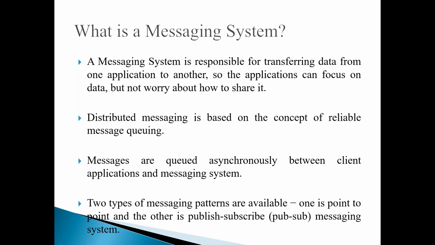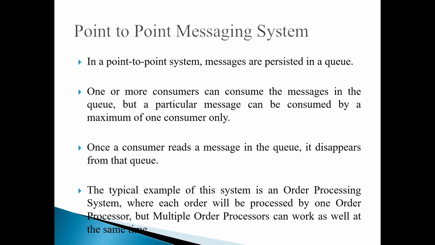If you talk about the point-to-point messaging system, these messages are stored or persisted in a queue, and one or more consumers can consume the messages in the queue. So one producer is producing the message, and that message is stored in this queue, and later one or more consumers can consume the message stored in the queue.